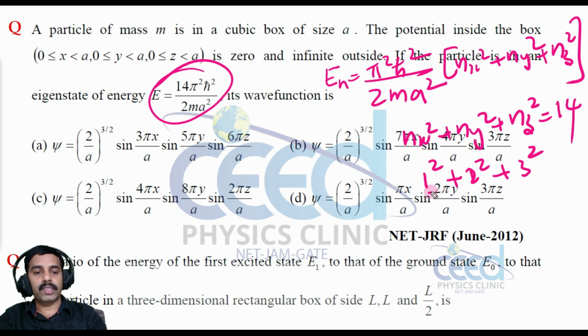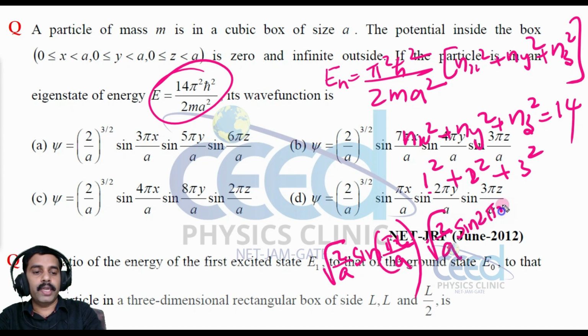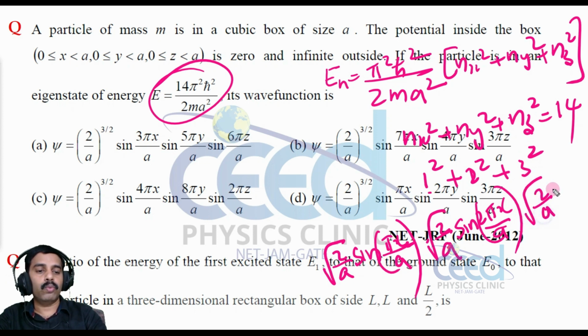So what is the wave function? nx is equal to 1, the wave function is root 2 by a sin pi x by a. And ny is equal to 2, the corresponding wave function is root 2 by a sin 2 pi y by a. And nz is equal to 3 means the corresponding wave function is root 2 by a sin 3 pi z by a.